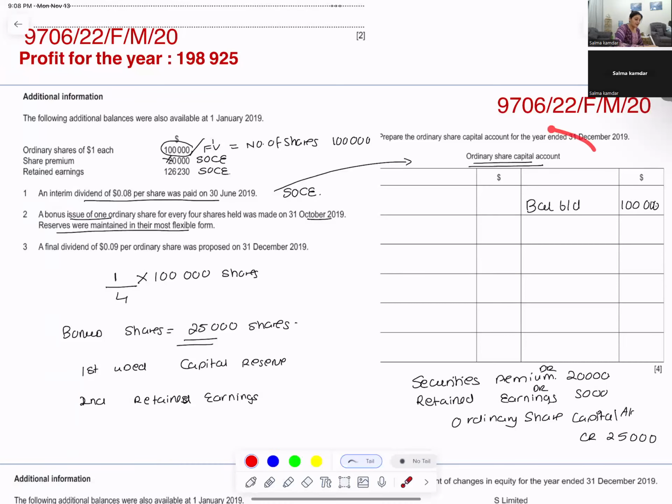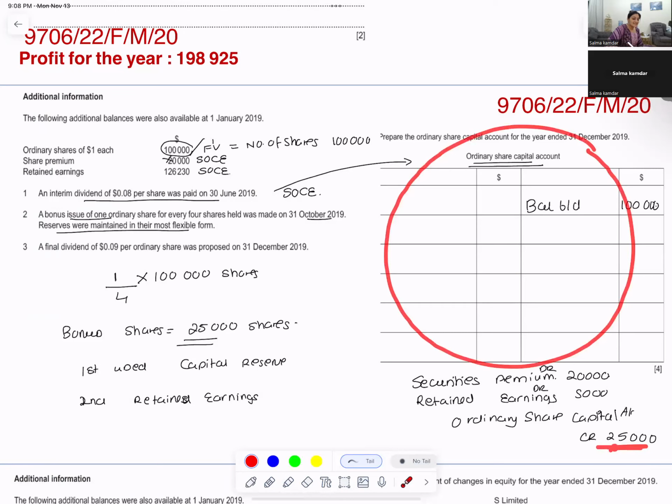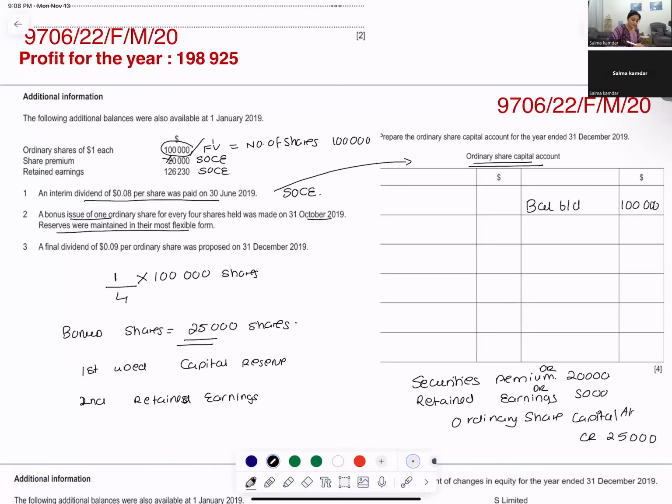Now I am preparing the ordinary share capital account. Capital is credit. So on the credit side of the capital, I will write 20,000 and 5,000. 20,000 is for what? The share premium. I'm using the share premium and I would be using the retained earnings. So I will close this now. My share capital closing is 125,000. So the balance closed down or carried down would be 125,000.